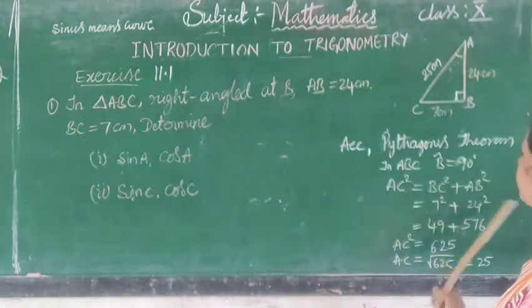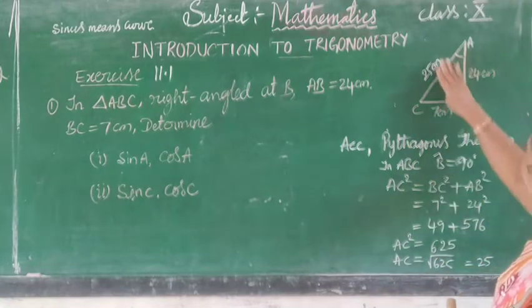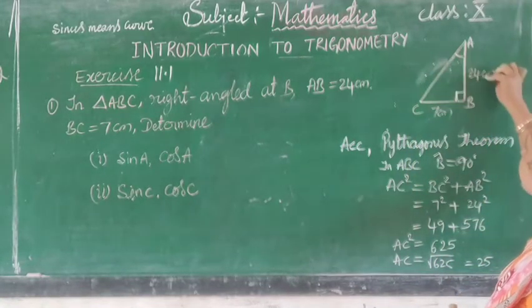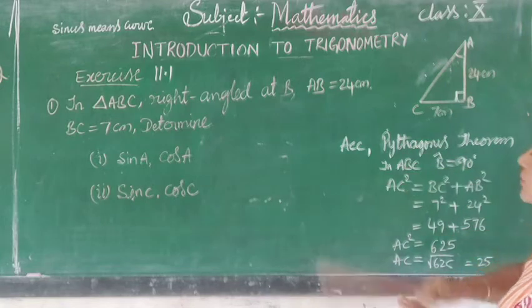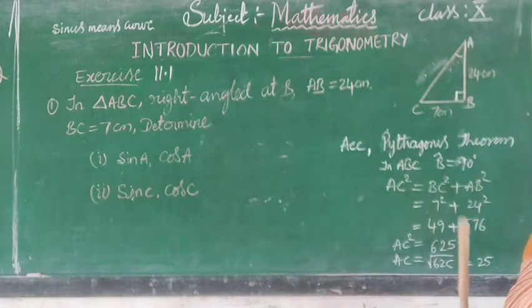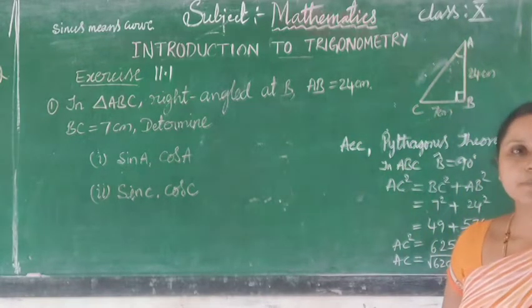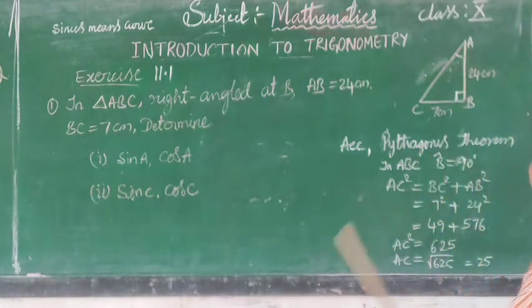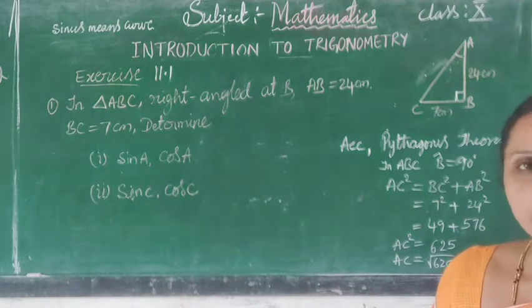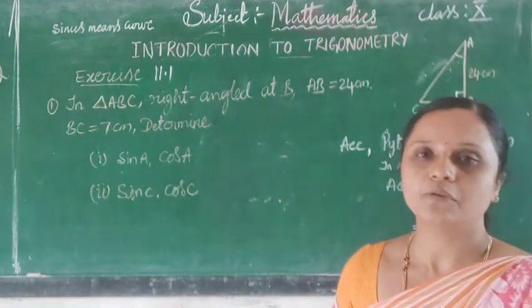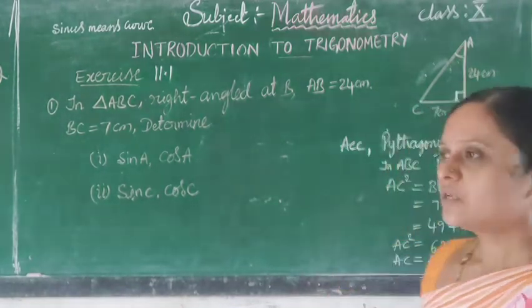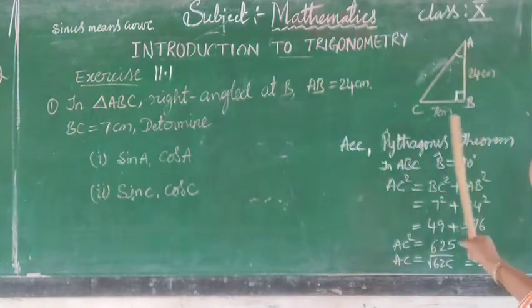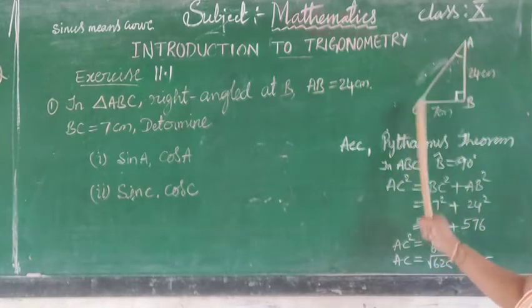Now observe this one. Here only two sides are given. Now we want to find the side AC. How to find the side AC? Yes, we can find it by using the Pythagoras theorem. In the earlier triangles chapter, you studied the Pythagoras theorem and problems also. So by using the Pythagoras theorem, we can easily find the length AC.